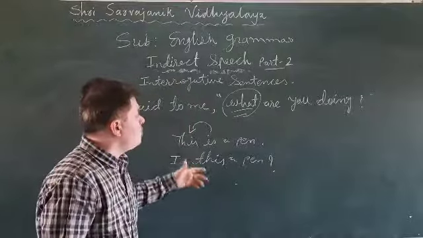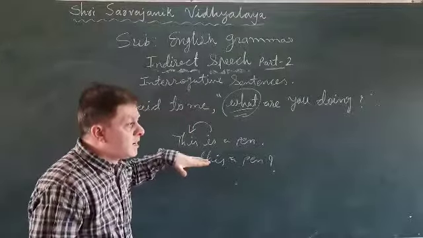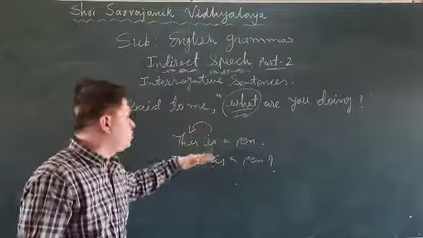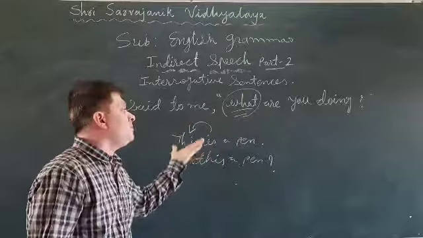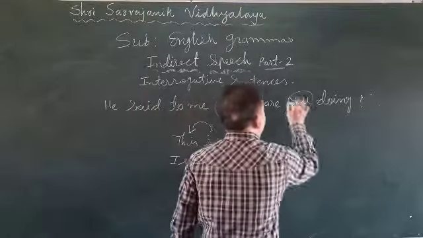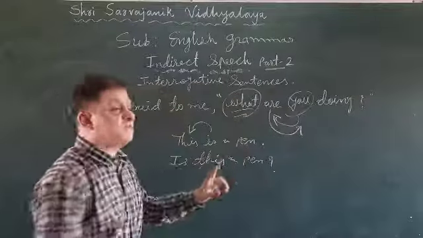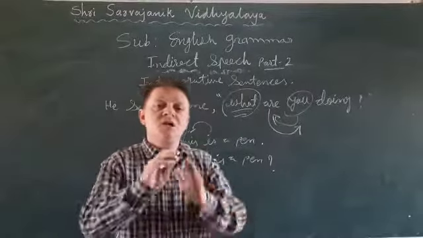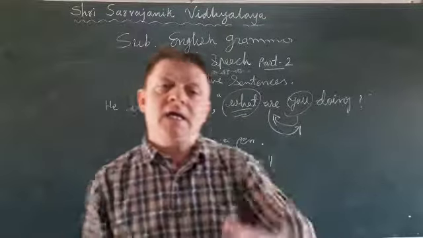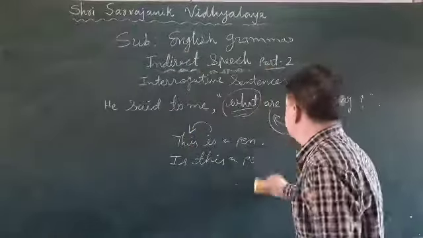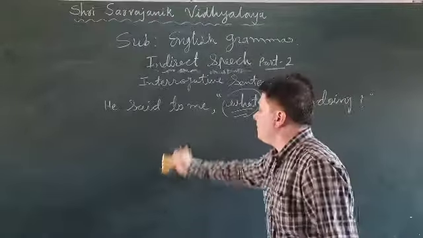Now, when you turn an interrogative sentence into a simple sentence, you put the subject first and then the verb. You replace the places of subject and verb, and it turns automatically into a simple sentence.